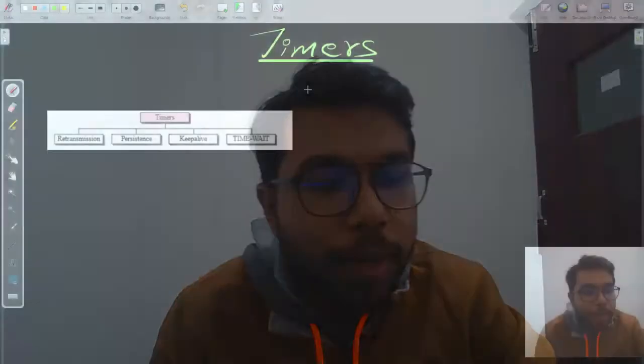So in this lecture we would be discussing timers. Let's get into it and see how timers are actually working. We have already talked a little bit about timers, and we only talked about one type of timer, the retransmission timer. We said that we would wait a certain period of time and then retransmit something. So let's see those but in a little bit more detail.